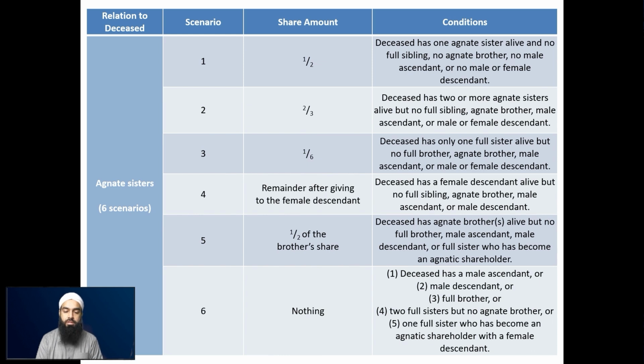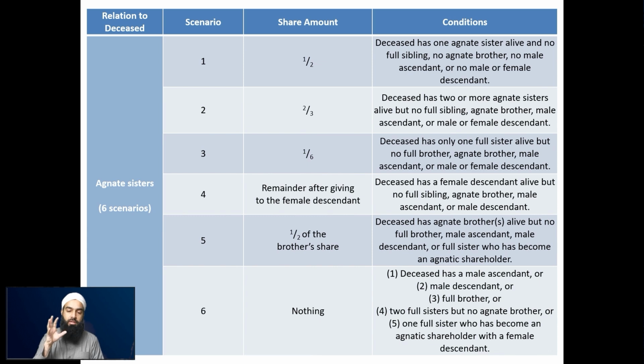So that's this scenario. Number 5 is half of the brother's share. So a half of this agnate sister's brother's share. Obviously in relation to the deceased, this brother will be an agnate brother. So this is when the deceased has agnate brother or brothers alive, however many there are, no problem, they are alive, but there's no full brother, no male ascendant, no male descendant alive.